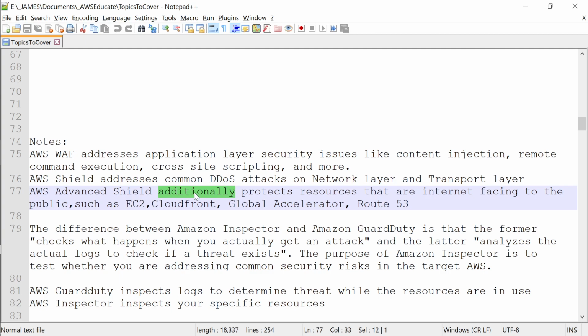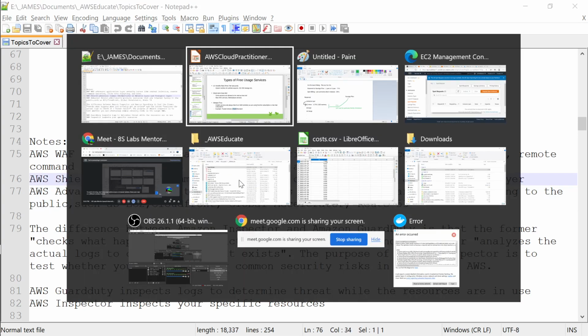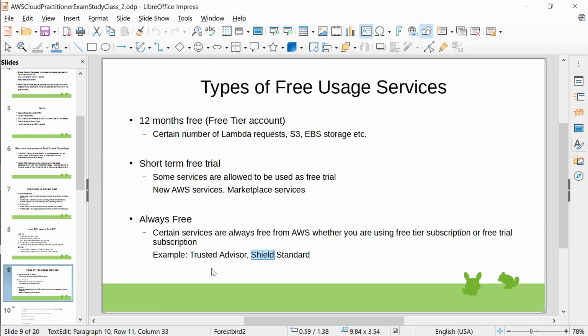As you get down to the level of the physical layer, AWS is responsible. So you are not responsible for the AWS physical layer. You are only creating virtual machines on top of physical layers. So all these layers will be protected for you. So AWS Shield is for network layer protection and transport layer protection as far as DDoS attack is concerned. Shield Standard comes always free, so remember that.